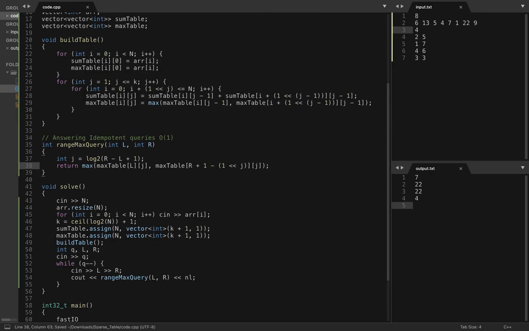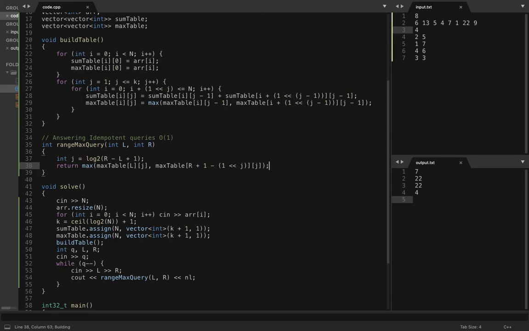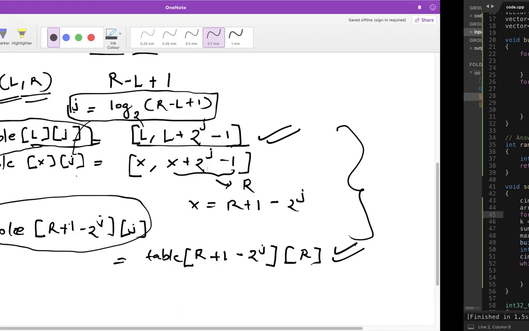Okay, let's see. Yeah, if you can see, the maximum value between indexes 2 to 5 is 7, the maximum value in the whole array is 22, the maximum value between 4 and 6 is 22, and the maximum value in the one-element range, that is 3, 4, 4, right? Okay, so that's how you answer idempotent queries in big O of one time.